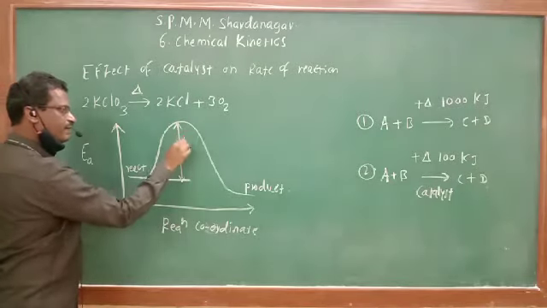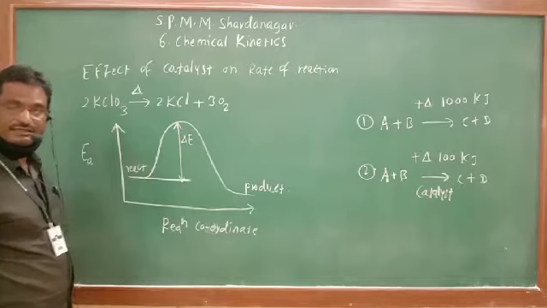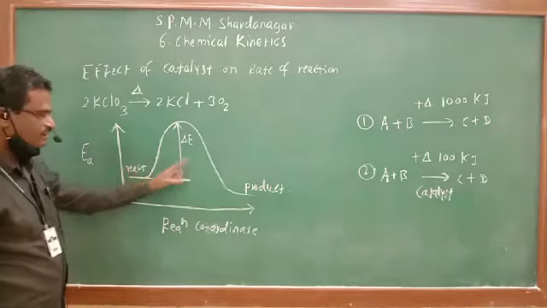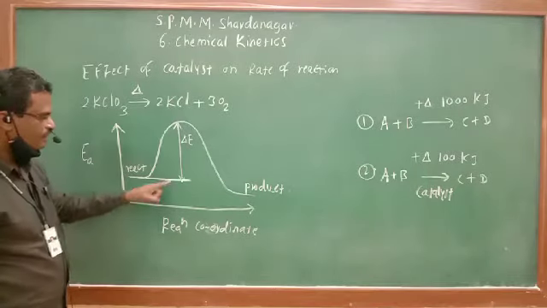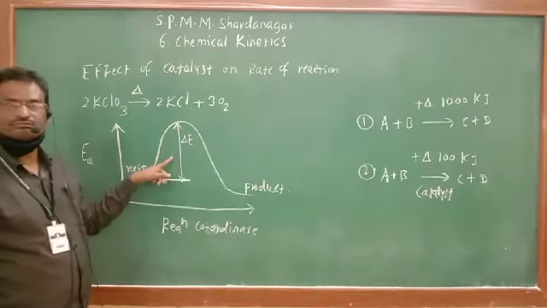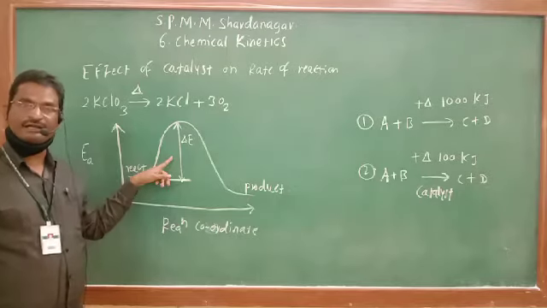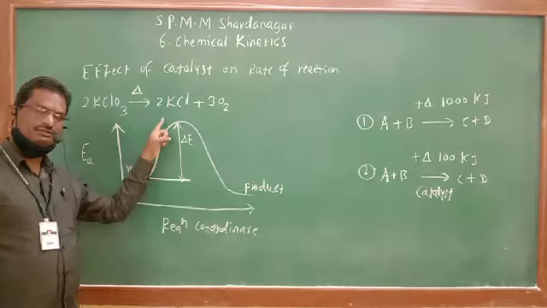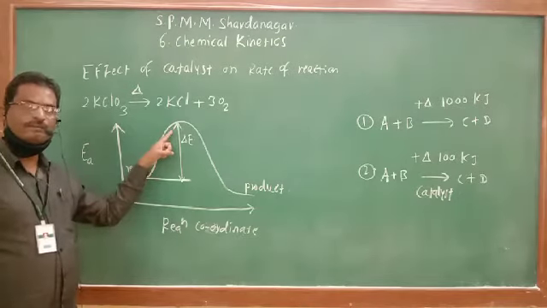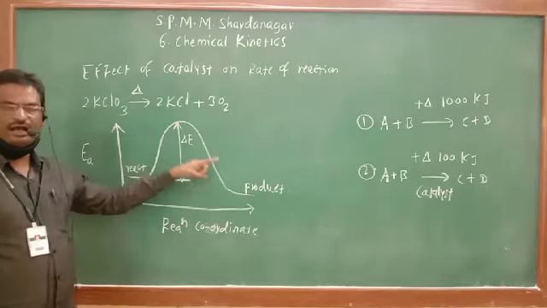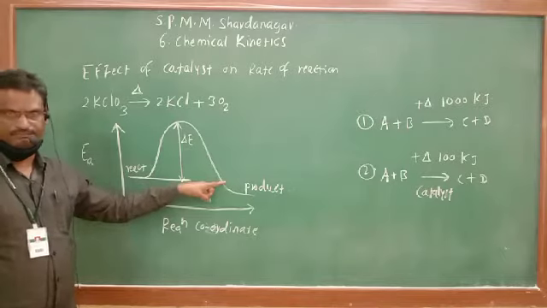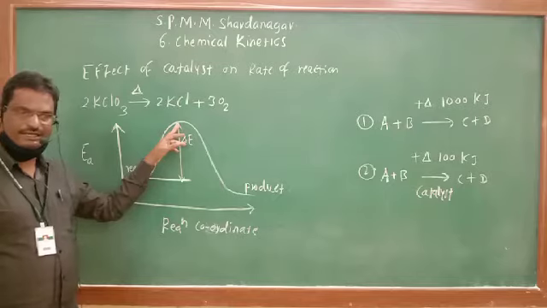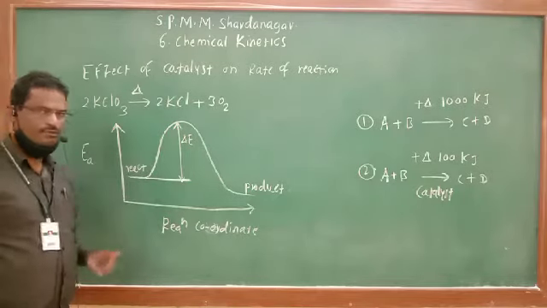So this difference, delta E, is the energy of activation. This much energy is absorbed and reactants are converted to product. This is known as the energy barrier. It is the energy barrier. Unless reactants overcome this energy barrier, they are not converted to the product. Any reactant has to cross this energy barrier so that it is converted to product.